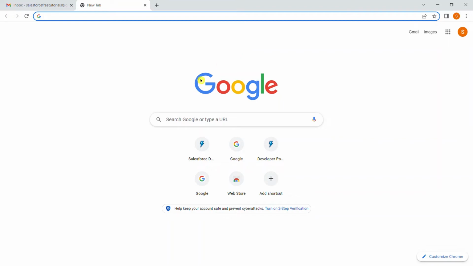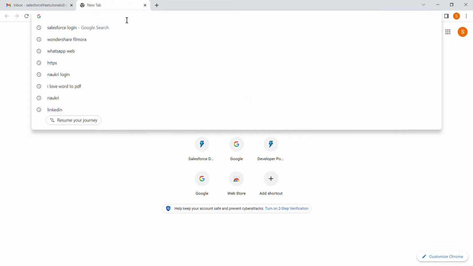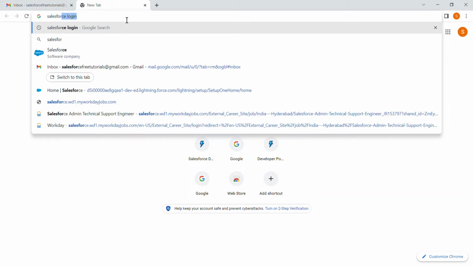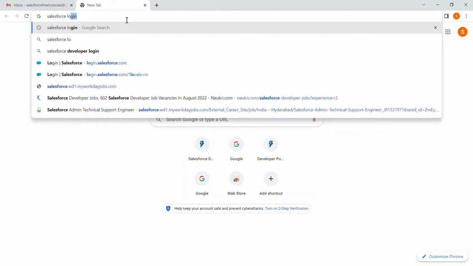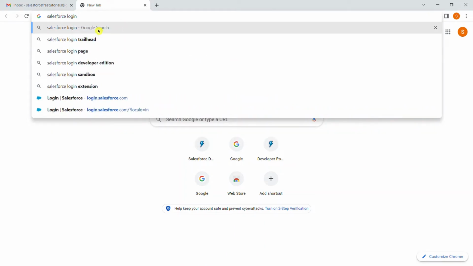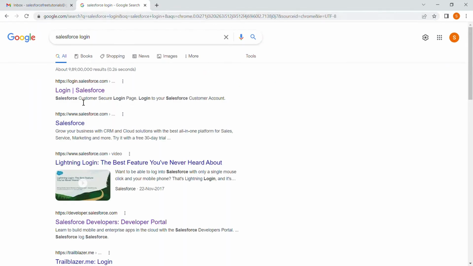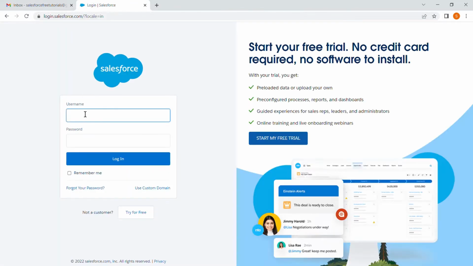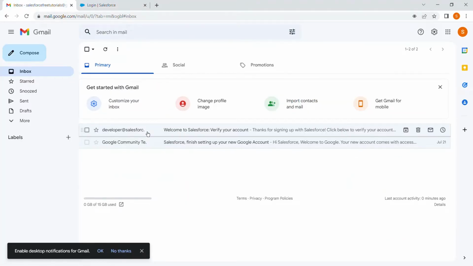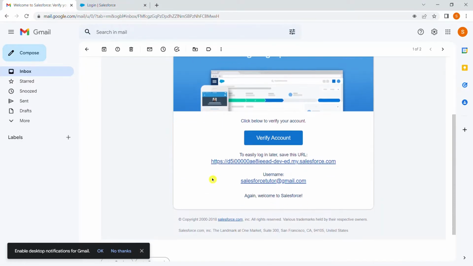In this video, we are going to describe how to create a Lightning application. For that, we have to log in to the Salesforce organization. So here I am logging into Salesforce. I am using the username that I created while creating my free developer account. Here it is, Salesforce tutor.